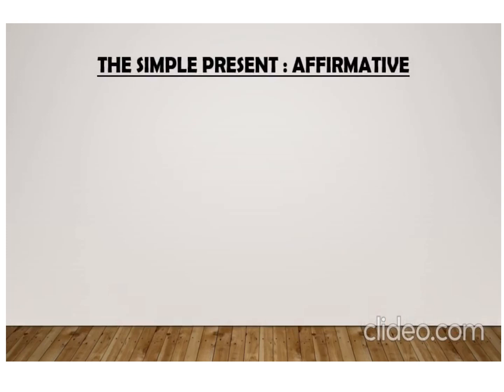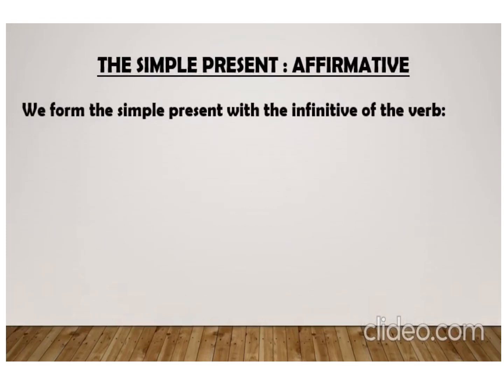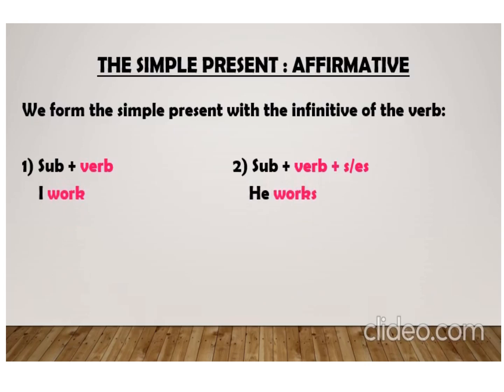The simple present tense affirmative. We form the simple present tense with the infinitive of the verb. With the plural subjects, we use the root word of the verb, that is the first form of the verb. And with the singular subjects, we use the infinitive plus s or es. Like I work, he works. You work, she works. We work, it works.